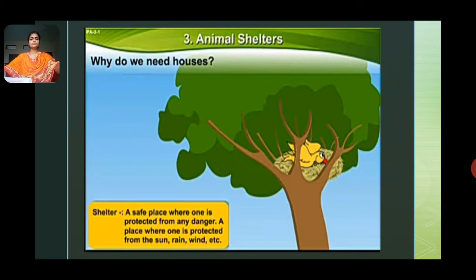Why do we need a house? Why do the animals need a house? A safe place where one is protected from any danger, a place where one is protected from the sun, rain, wind, etc.